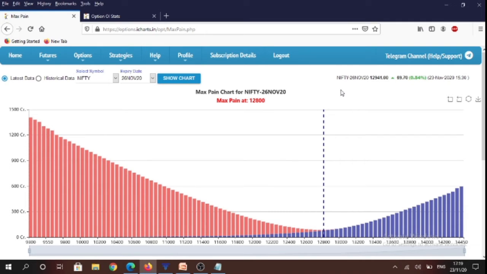You will observe that for 26th November monthly expiry, max pain has shifted from 12,700 levels to 12,800 level. So it just tells us that on 26th November, if market was to expire at 12,800 level, then option writers are going to suffer the least amount of losses at 12,800 levels, theoretically speaking.